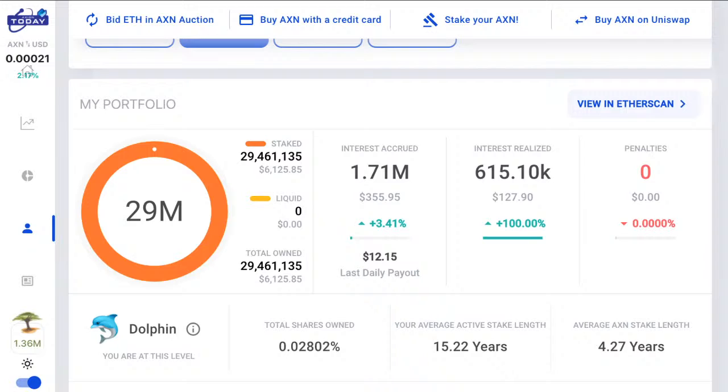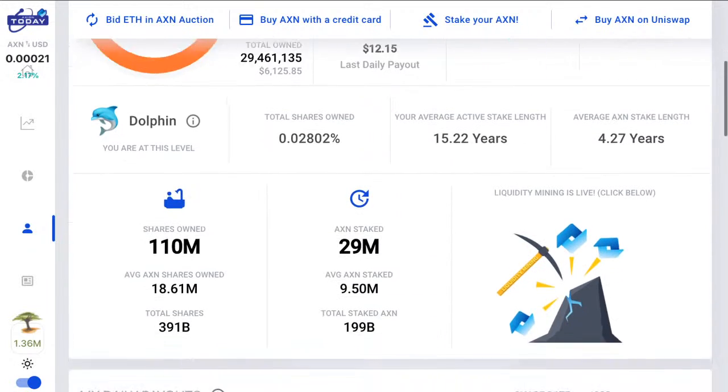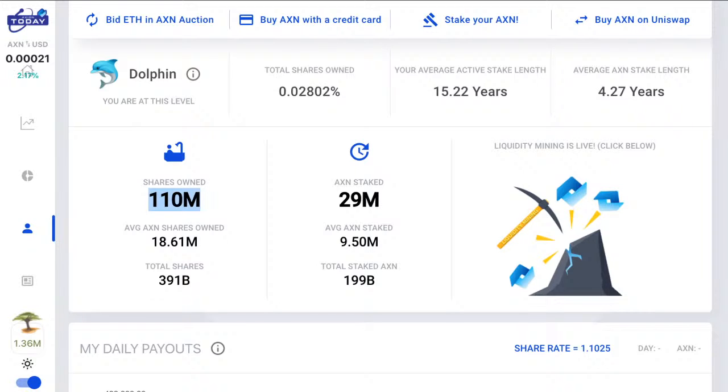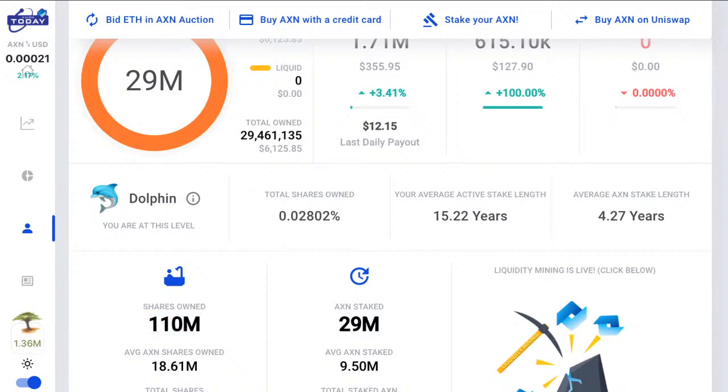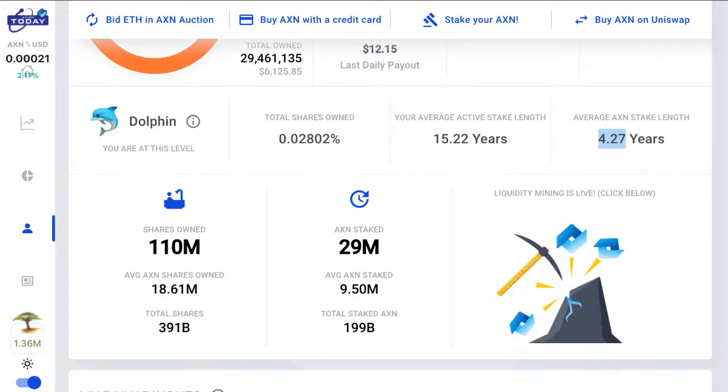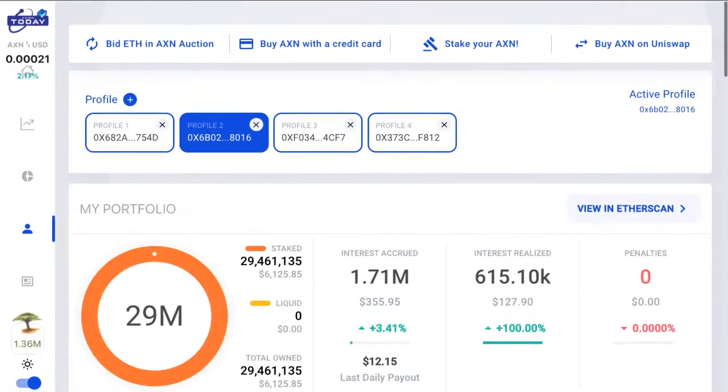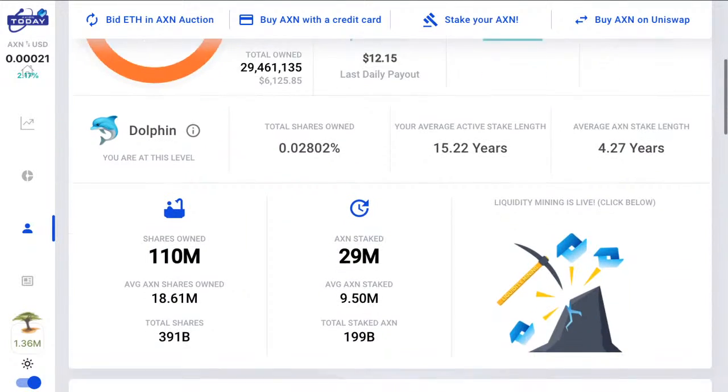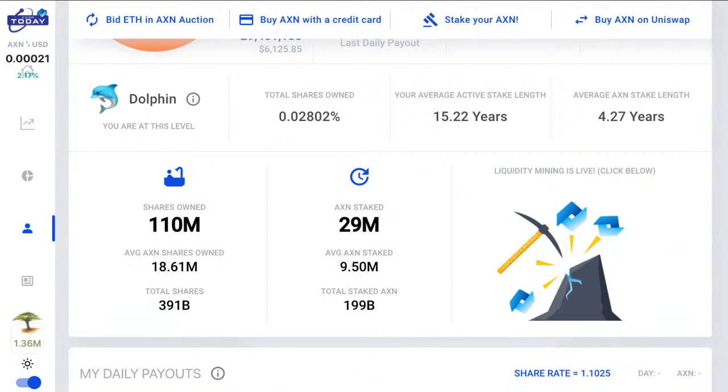If you look on Etherscan, you'll see that the top 300 people who still have liquid Axion have 330 million staked. And you can see that with 30 million, they've got 110 million shares. They are staked for 5.2 years, so they've staked it all out, whereas the average for the whole Axion ecosystem is only 4.27 years. And they own 0.028% of all the shares, so that's pretty epic. That's 110 million shares based on 30 million staked. So they've gone all in. They're looking for that wrapped Bitcoin, and they're happy to defer their Axion rewards, which will be huge and accumulate over time.